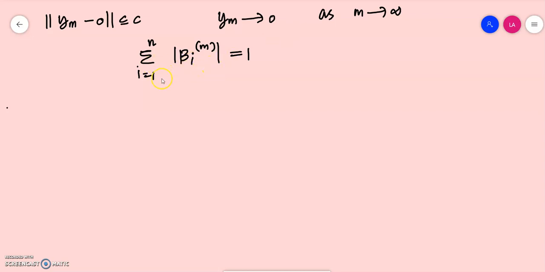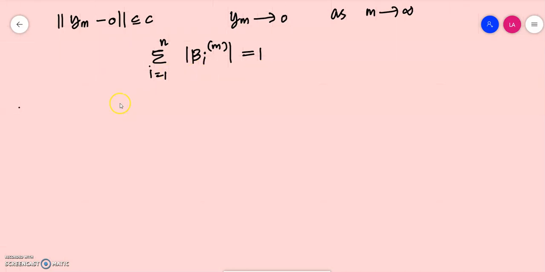Okay. So this sum is actually 1, which means that each of these values should be less than 1 because each of these values is positive. So this sum being equal to 1 implies that the norm of beta im should be less than or equal to 1 for all i, j or something like that.